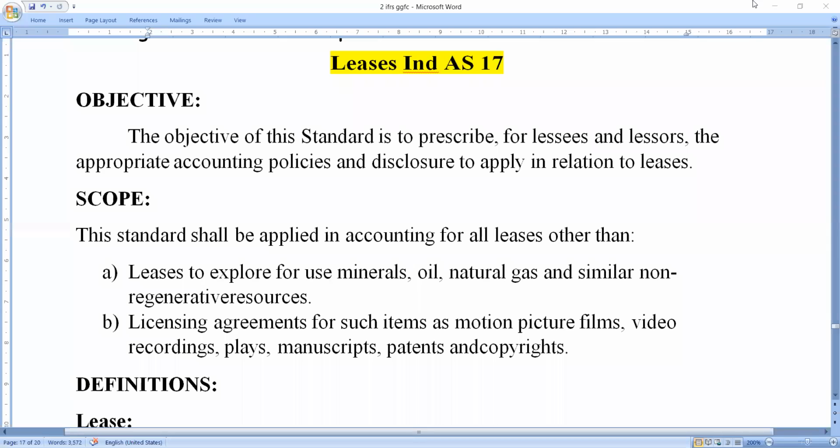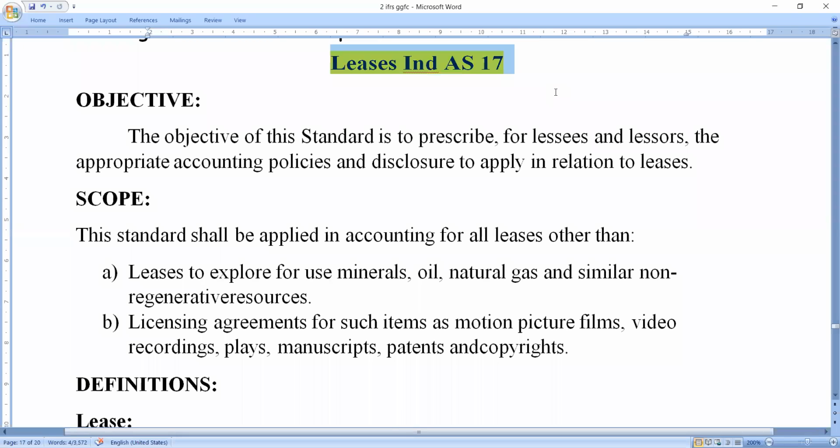Here in the IFRS classes, we have already completed so many accounting standards. In the previous class, we completed the intangible assets accounting standard and the impairment of assets accounting standard. Now we have to move on to the next accounting standard, Leases, Indian Accounting Standard 17.